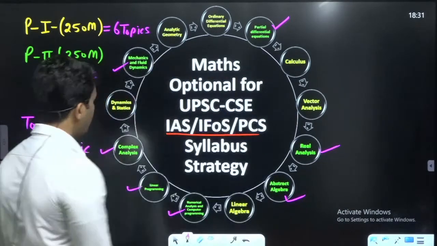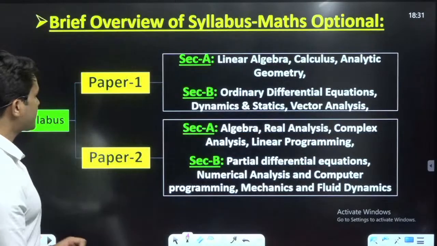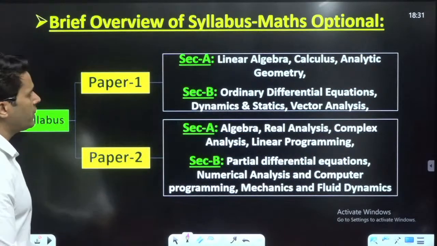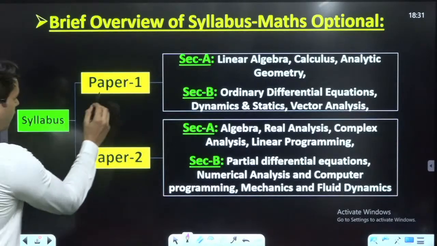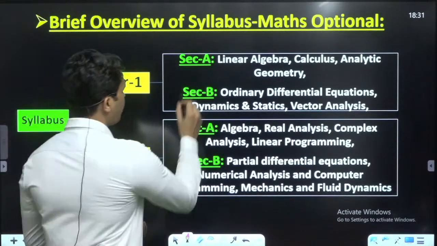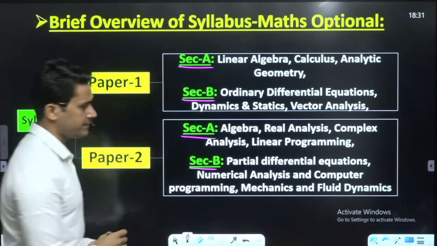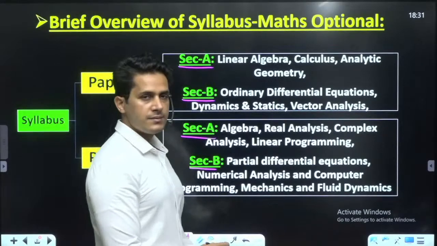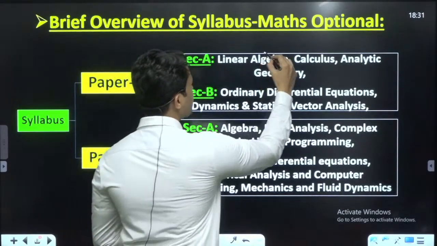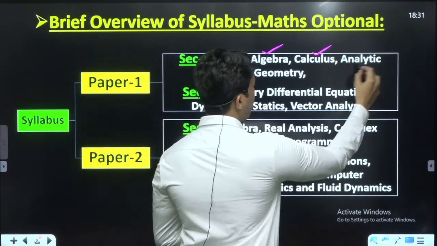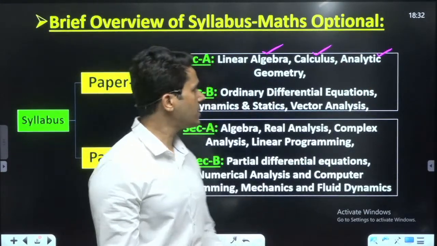Okay, now these 13 topics are divided into sections. How are these divided into sections? Brief overview of the syllabus, maths optional. Let me tell you, the syllabus of paper 1 and paper 2 are divided into section A and section B. In section A there are these 3 topics: linear algebra, calculus and analytic geometry.